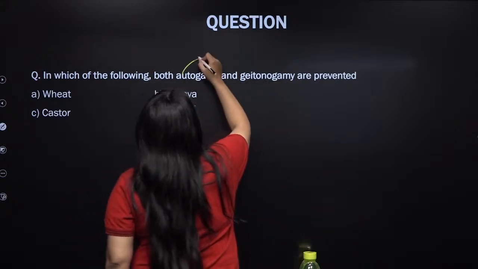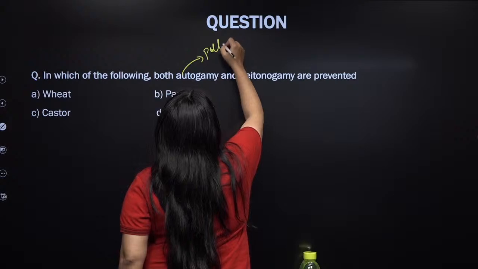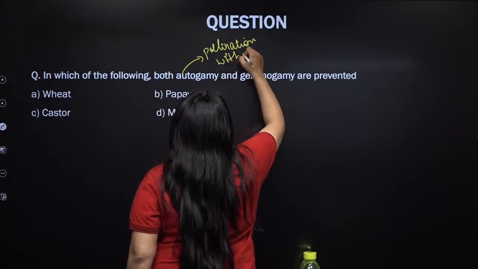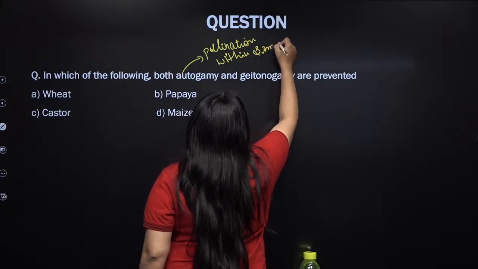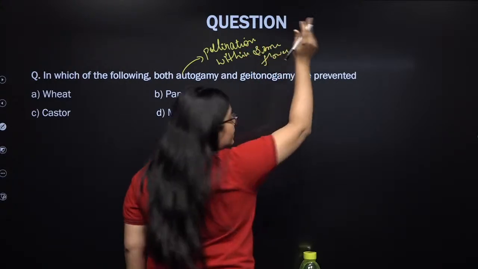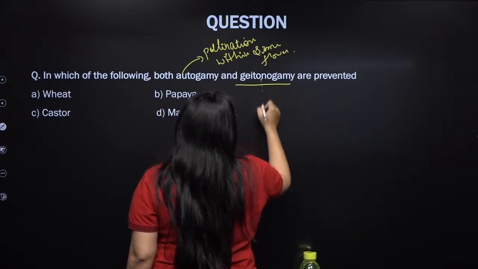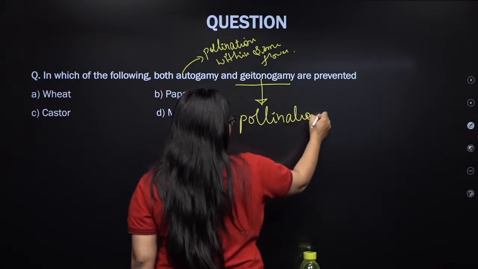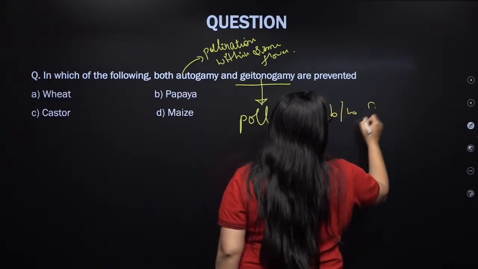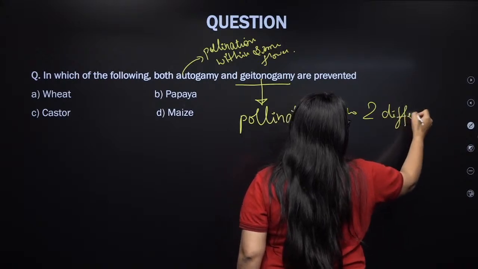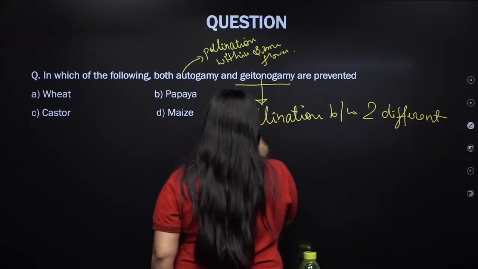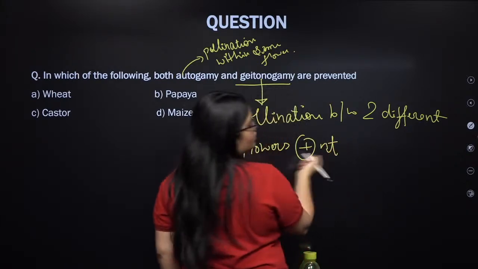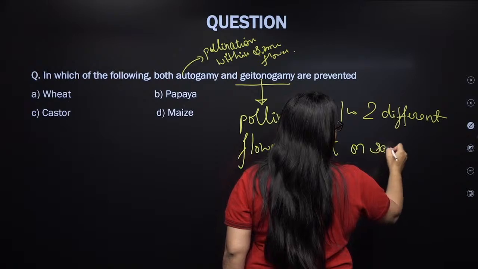What is autogamy? Autogamy means pollination within the same flower, and the flower needs to be bisexual. Geitonogamy means pollination between two different flowers present or born on the same plant.